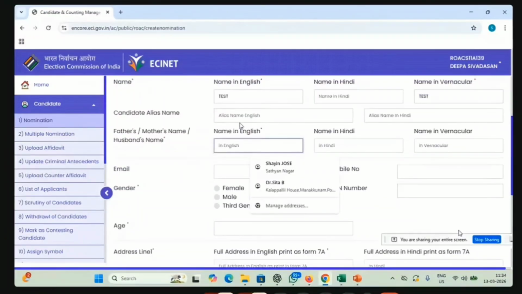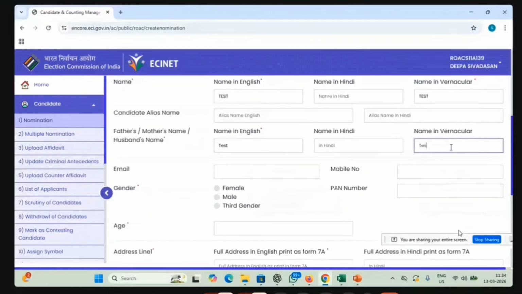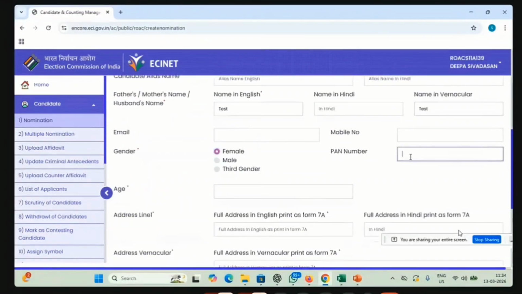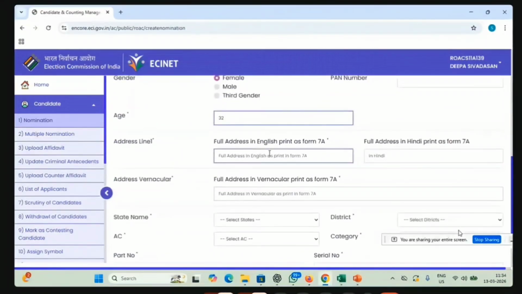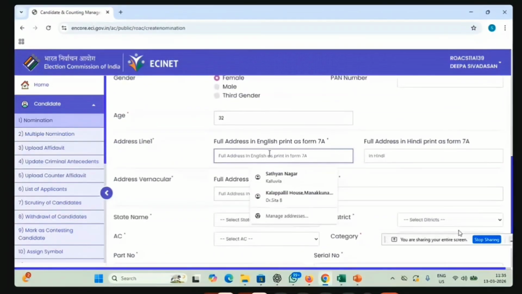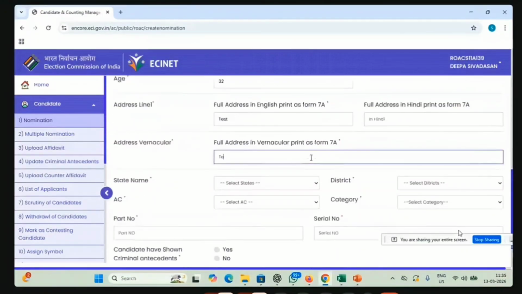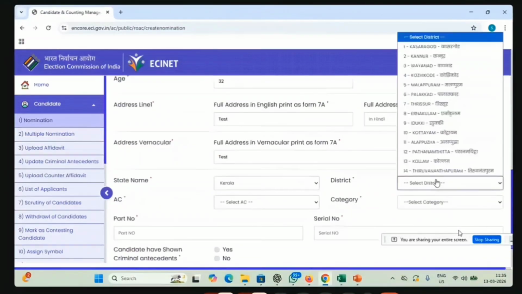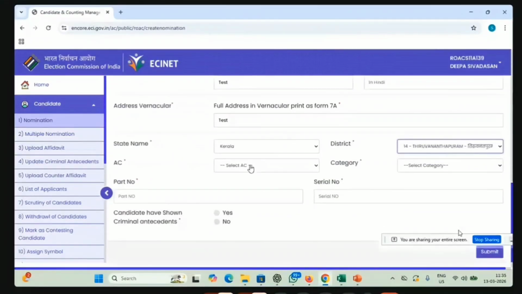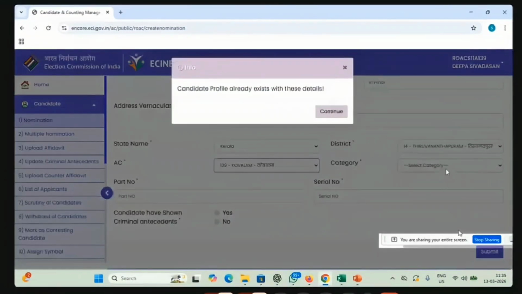Then, if the nomination paper has an alias name, you can put it there, no issues. Then name in English. Here also we have to give the vernacular name, gender, PAN number, age, then full address. Here you have to take extra care. It should be exactly similar to the 7A. In the vernacular also, you have to select the state, Kerala, his state, or it is Thiruvananthapuram, any AC.